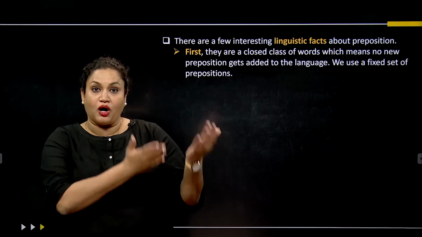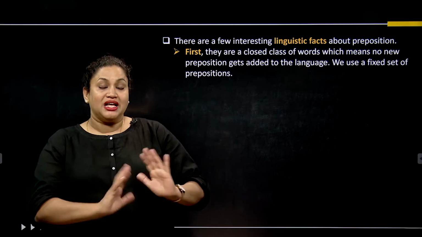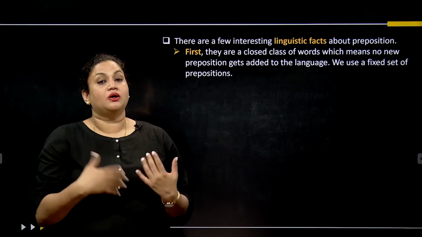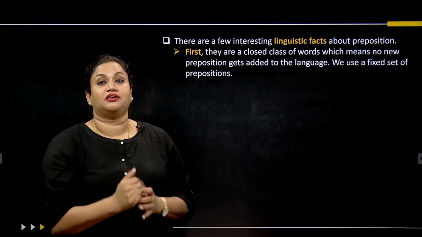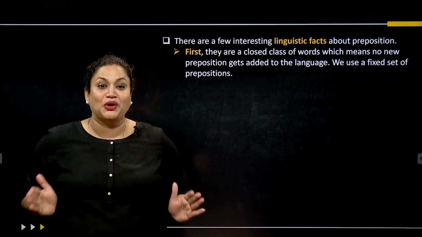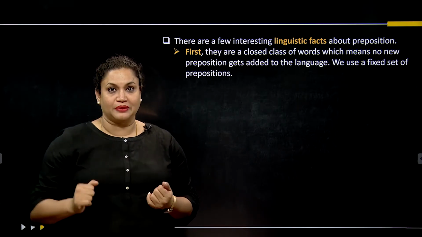You drape it upon my dress, or I draped it around upon my sari. That means up, on top of it, and on it. So that's how you are going to make it. She looked through the glass. So in that case, I need to make sure that the glass is not opaque and it is transparent where I can look through it.